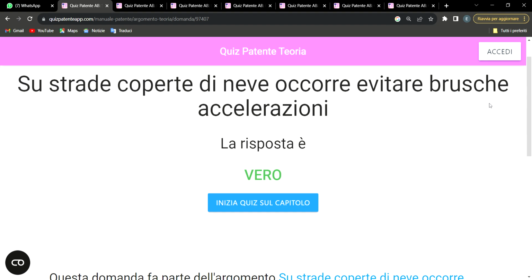In other words, to accelerate simply means if you want to increase your speed. So you need to do it in a modified form.